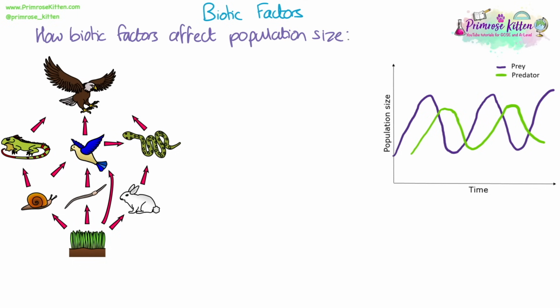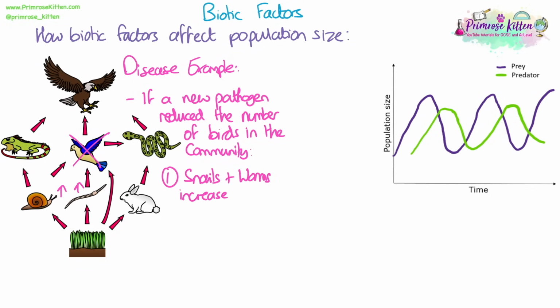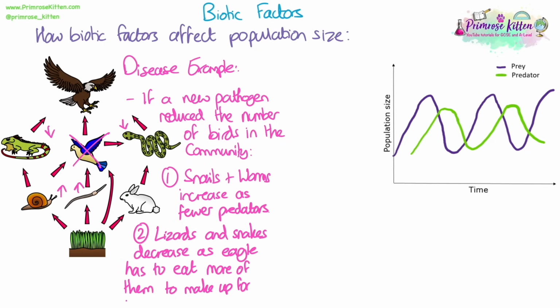We need to be able to explain how biotic factors can affect population size. An example with disease: what would happen if a new pathogen reduced the number of birds in this community? It would increase the numbers of snails and worms, as they now had fewer predators. But the number of lizards and snakes could decrease, as the eagle now has to eat more lizards and snakes to make up for the lack of birds, as they are one of their food sources. So when we look at food chains like this and talk about the impact of a biotic factor on a community, we have to look both above and below in the food chain.